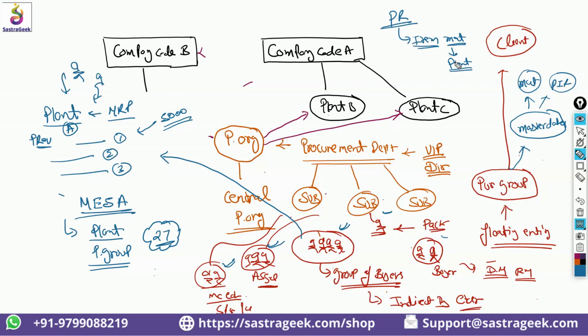Again, it is not mandatory at the purchase requisition level to have a purchasing group, but it is very beneficial. When you will be creating a PO, at the PO header level, you will be maintaining that, okay, for this purchase org I am creating it, and this is my purchase group. At the PO header level, your company code, purchase org and purchase group you will be maintaining. I hope with this example you will be clear what the usage of the purchasing group is and how important purchasing groups would be.